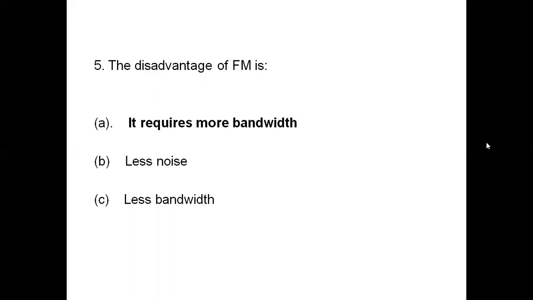It is a simple limitation. Nowadays, there is no problem for the bandwidth. So FM requires more bandwidth than AM, but the noise added to the FM signal is very less. So FM provides better noise immunity, better signal to noise ratio. Thereby, we can recover the signal properly at the distant end.